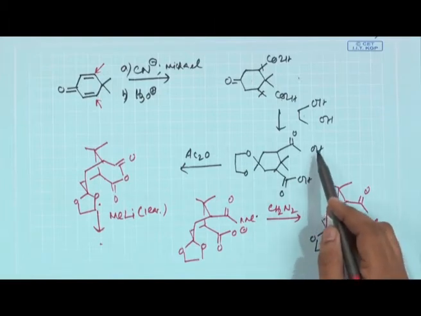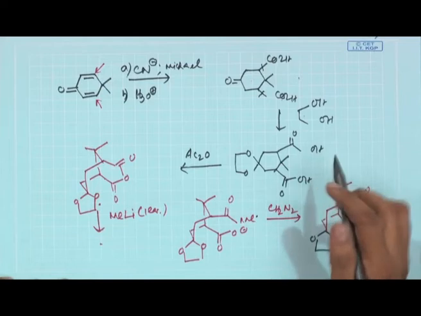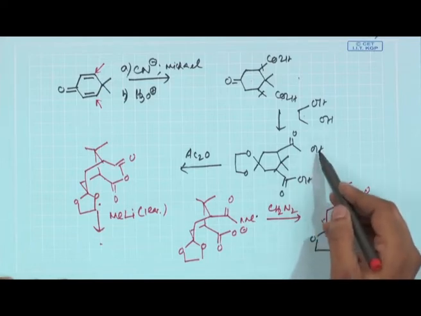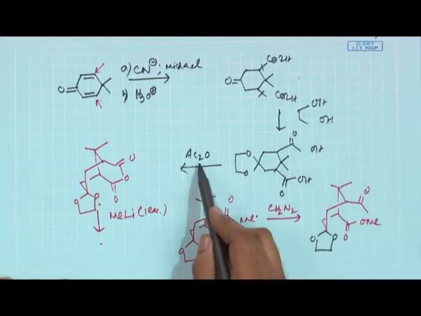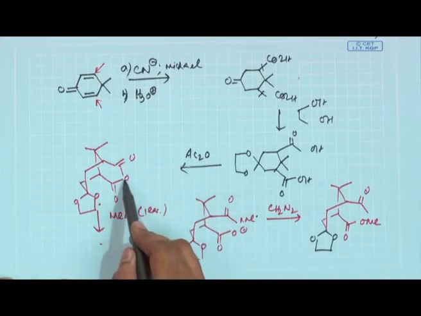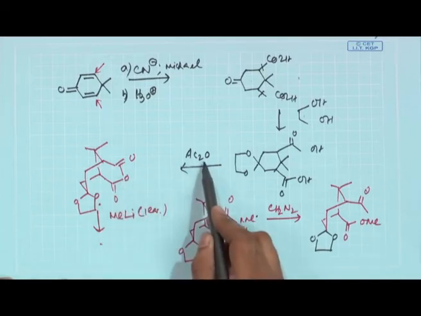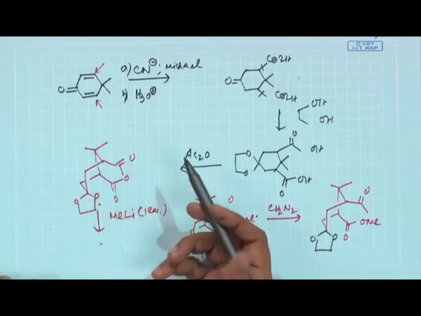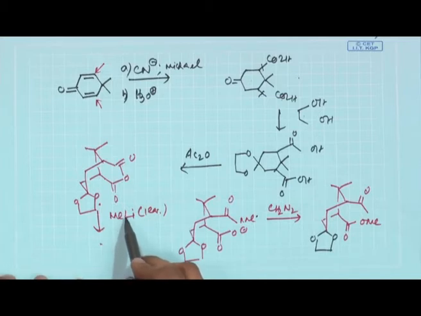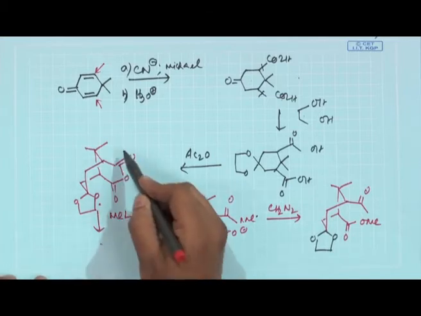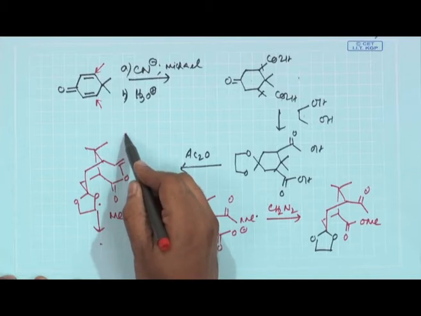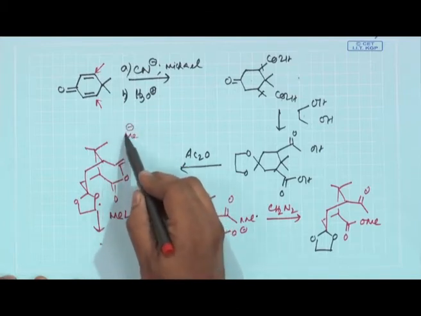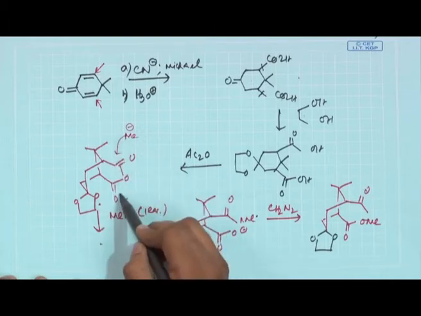Once you have this dicarboxylic acid, the dicarboxylic acid can be easily cyclized to give you the cyclic anhydride when refluxing with acetic anhydride. Now, anhydrides are basically esters. So, if you react with methyllithium, one equivalent, with symmetrical things, methyllithium acting as Me minus will attack here or attack here.